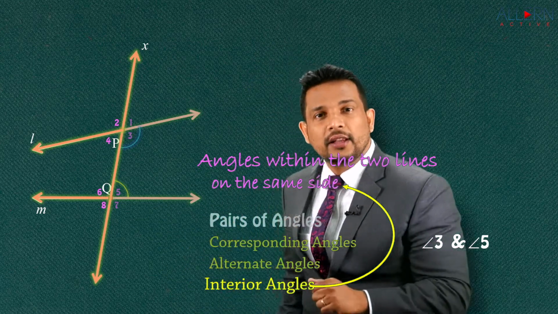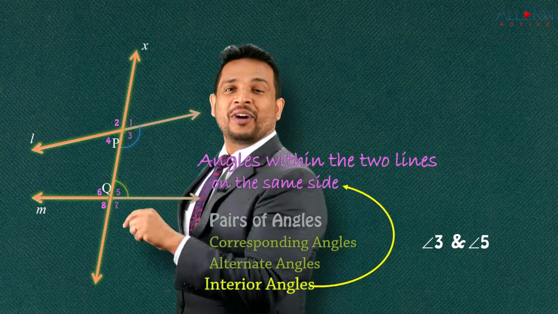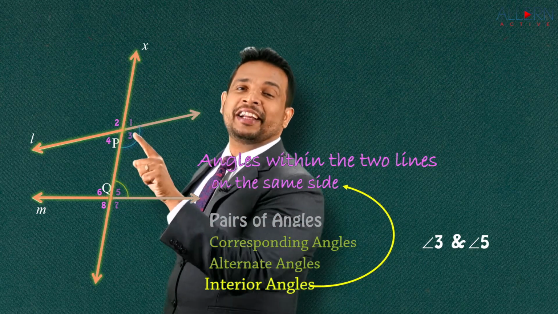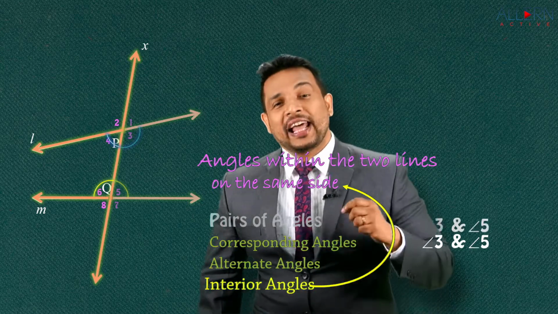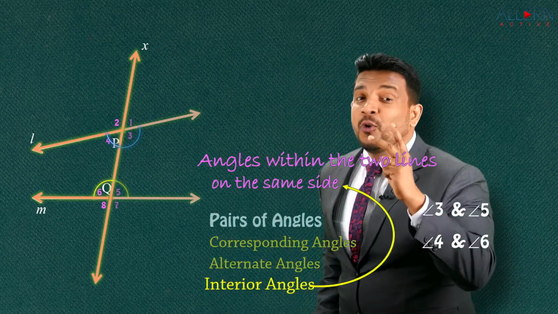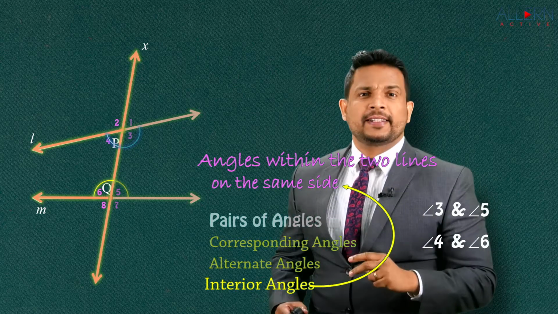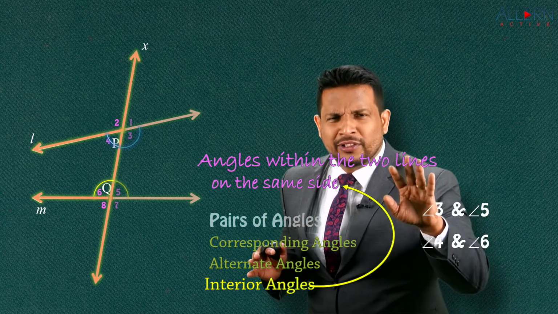Within the two lines. Now you'll say, we'll have one more pair like this, isn't it? On the other side, what is that? It's so easy to identify. That is nothing but angle number 4 and angle number 6. Beautiful. That means when two lines are intersected by a transversal, we have two pairs of interior angles. Isn't that easy? Very easy to identify this. Beautiful. You understood this, right?